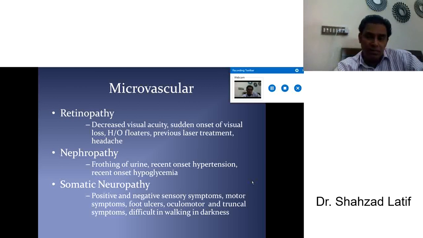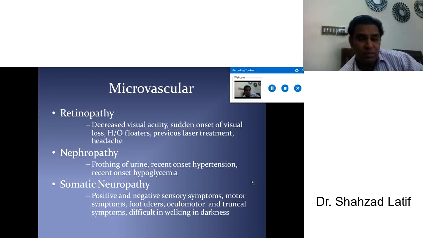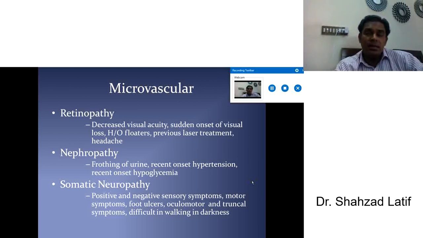It will give you a lot of information for complications of diabetes. Decreased visual acuity, sudden onset of visual loss, history of floaters, previous laser treatment, headache, all give you information regarding retinopathy. Number 2 microvascular complication is nephropathy. For nephropathy, you will ask the patient about frothing of urine, recent onset hypertension, recent onset hypoglycemia. Any such feature in the history is most likely nephropathy. So nephropathy and retinopathy are part of the microvascular complications.